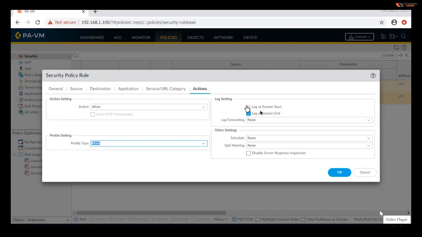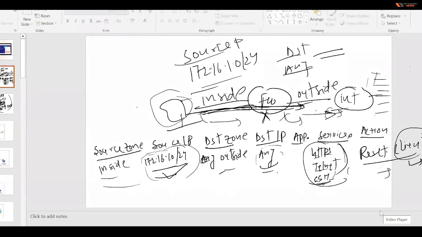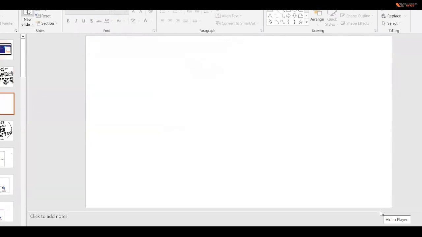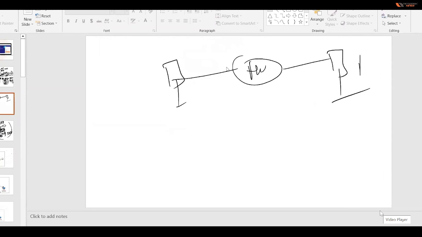Why? When one PC is communicating with another PC, suppose this PC goes through my firewall to facebook.com.